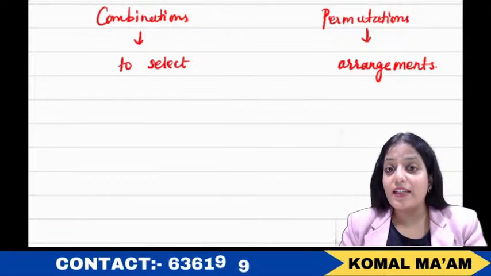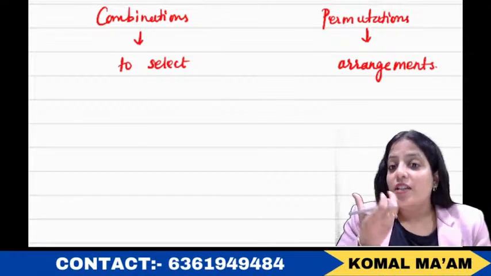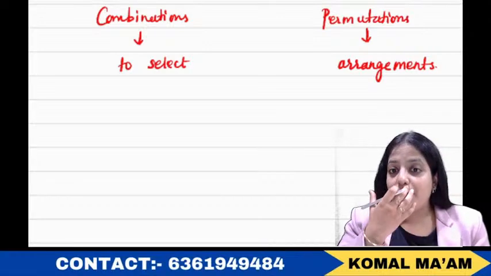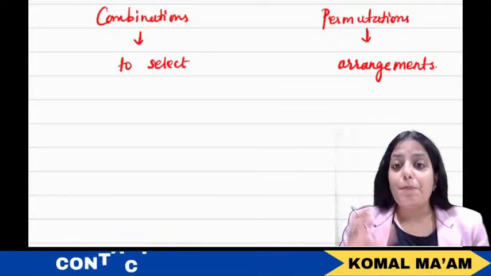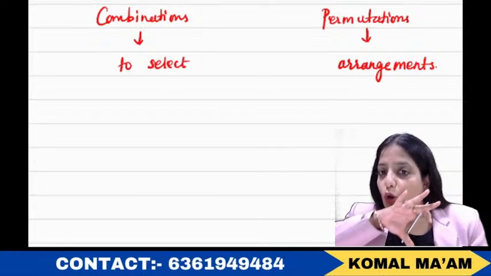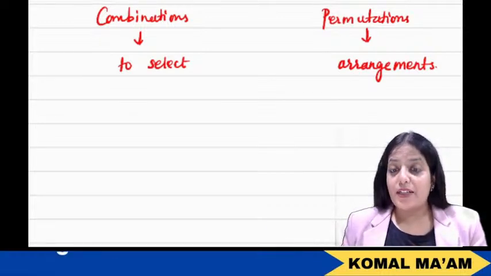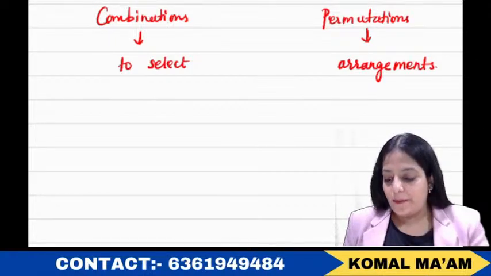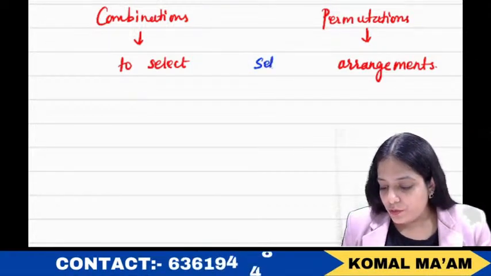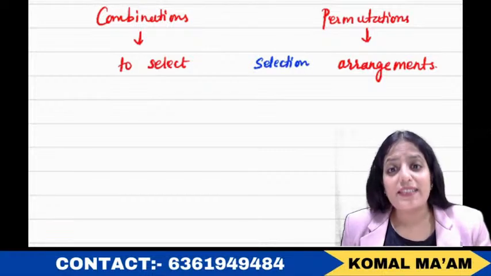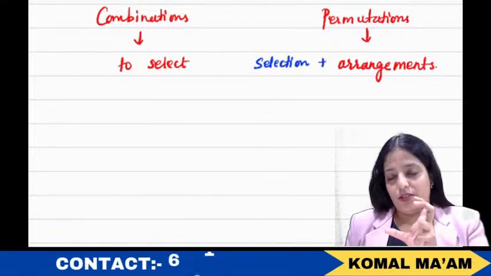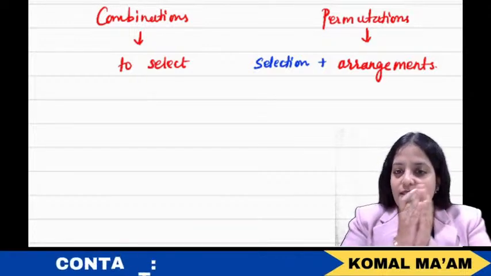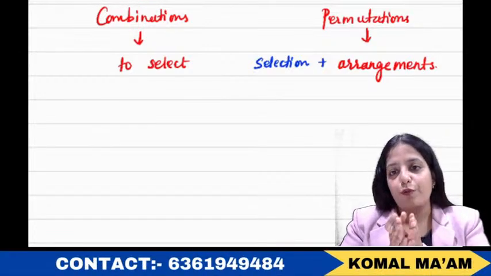So I'll modify my statement: permutation not only means arrangement, but it also means combination plus arrangement. You first select and then arrange. This should be pretty clear in your mind. So selection is secretly implied before arrangement.